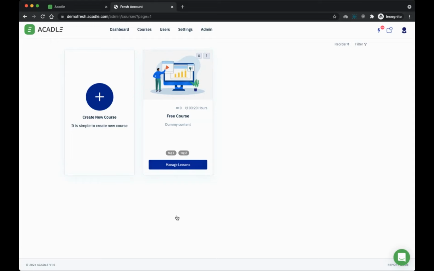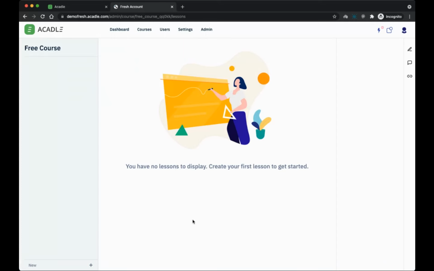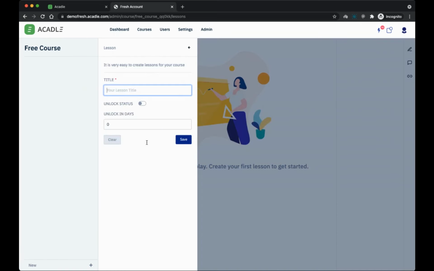Now let us look at how to manage lessons. Now it is blank and free. On the left side footer, you can see a plus button. I click on the plus button and I can click on new lesson. And this is, let's say, lesson one. I can also drip this. For example, if I want to enable this lesson only after 2 days, I can click on unlock status. Which means this lesson will be available for your students only after 1 day of logging in.